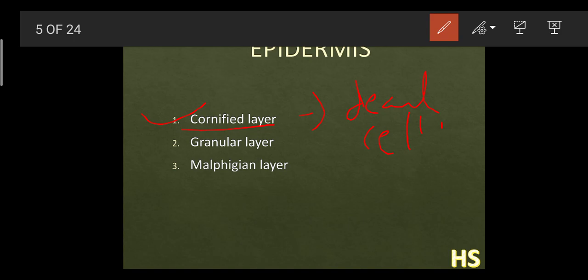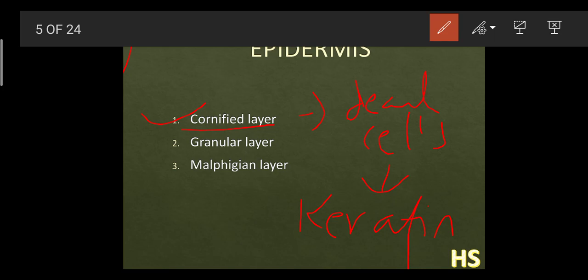Dead cells. And these cells are made up of fibrous structural protein. The special kind of protein present in the cornified layer, the name is very important: keratin. You have already heard the word keratin in many ads. What is keratin? Keratin is a natural protein which gives toughness to parts.